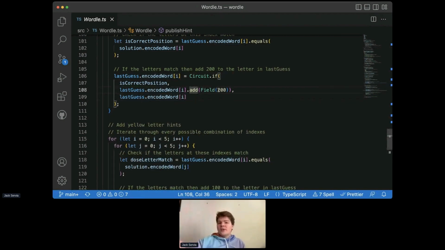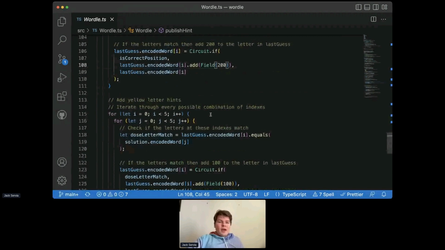And so the point of adding 200 is that we retain the same number. Like if we have 7, then we have 207. So we can still tell what letter was guessed here. But now we have this 2 in front of it, which basically says, hey, 7 was a correct letter in the correct place. And so yeah, this ends with last guess being updated to have these hints for when the letter is correct and in the correct place.